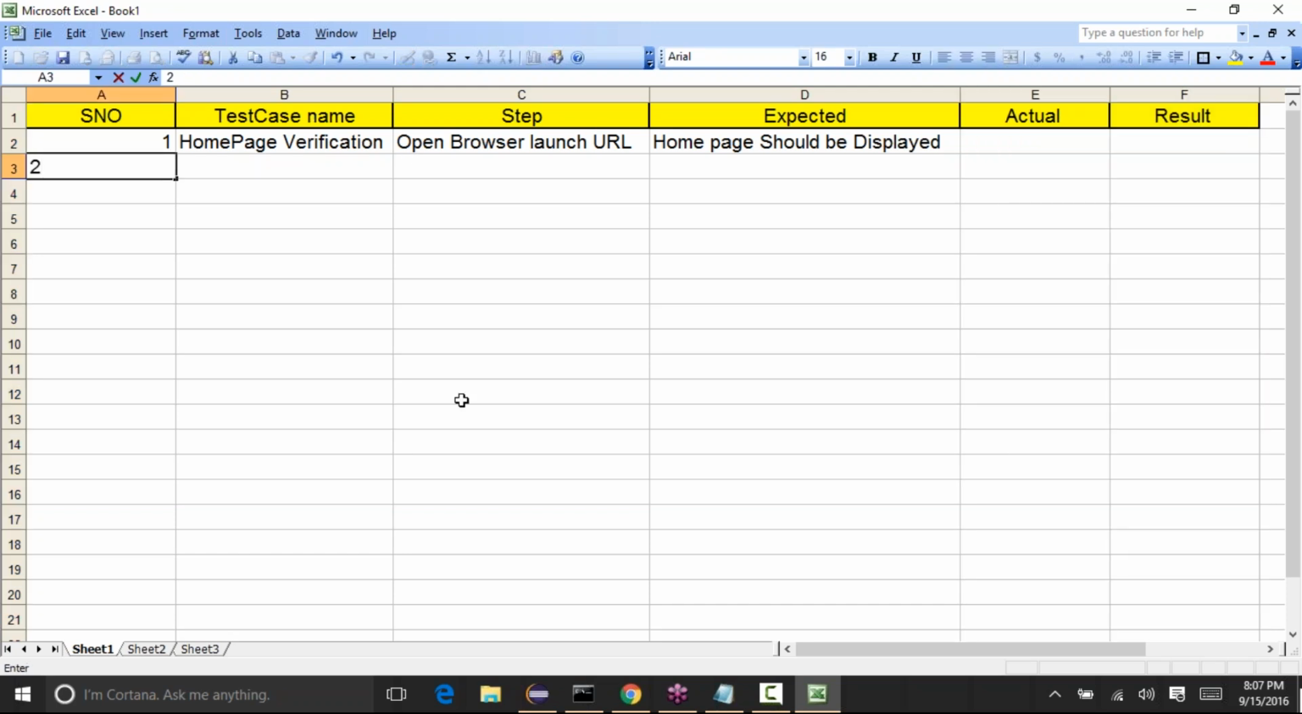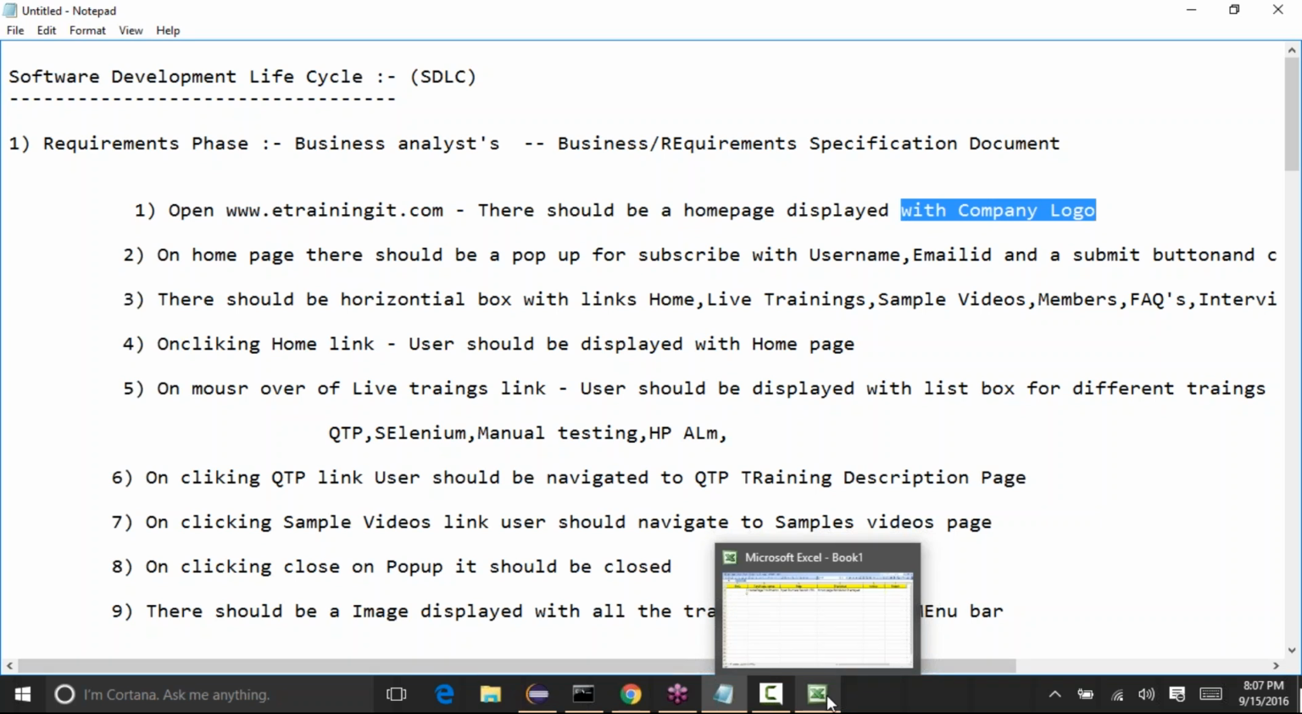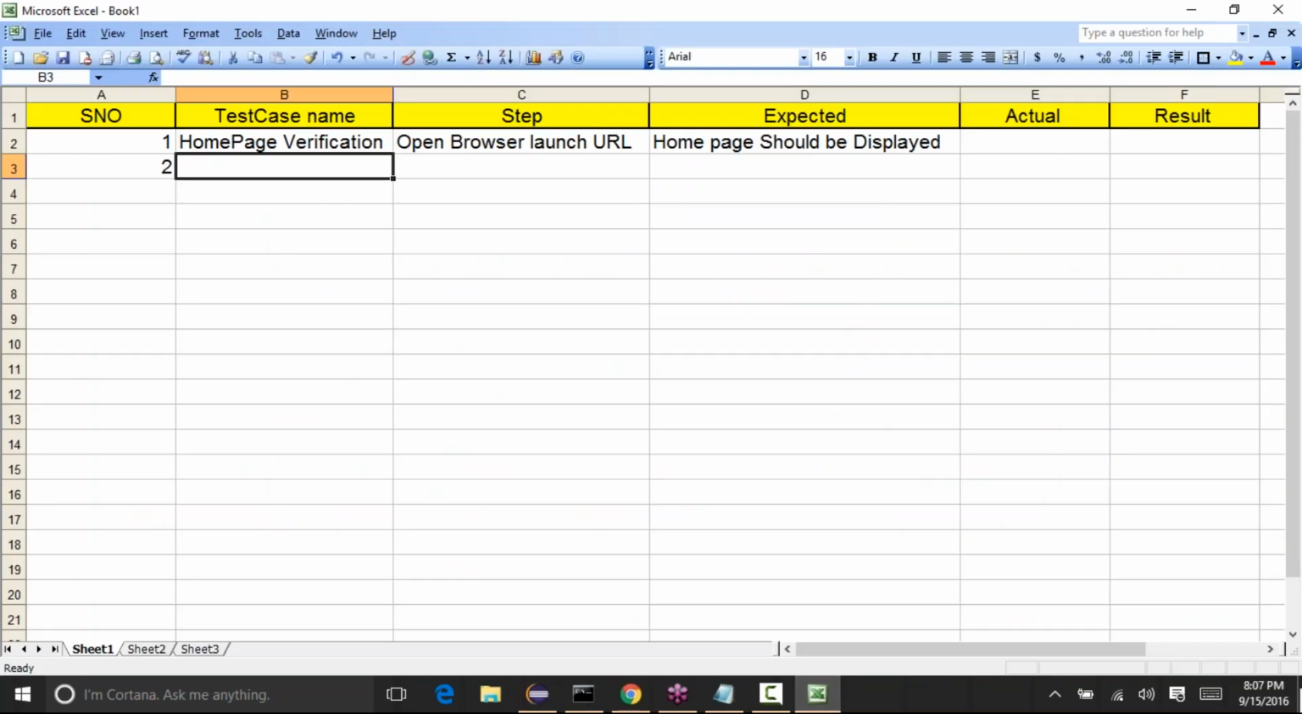Okay, and the next test case is the second one, let's say. For one requirement we can write only one test case, or we can write multiple test cases also. For example, for the first requirement, there should be a home page displayed with company logo. So we can write home page should be displayed as one test case, and verifying the company logo as one more test case. We can also do that. One requirement can have multiple test cases. Let's try the second one, like home page, maybe logo verification.